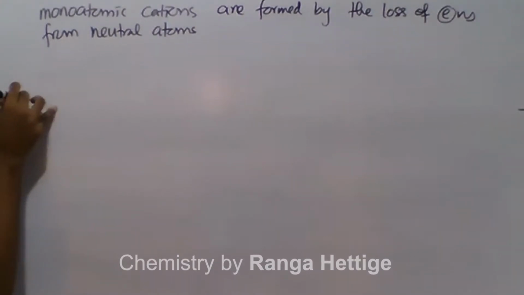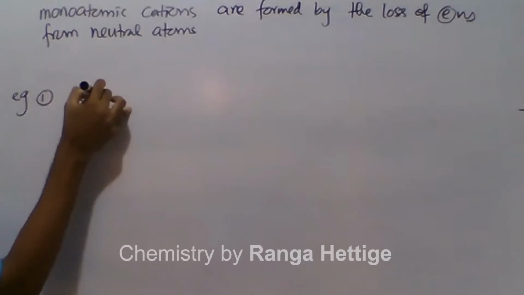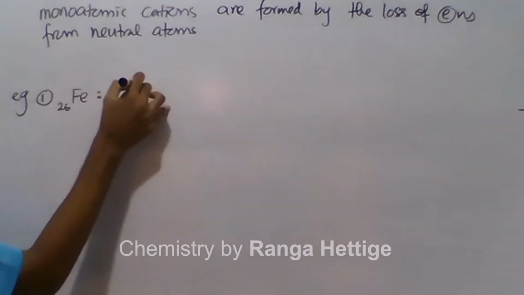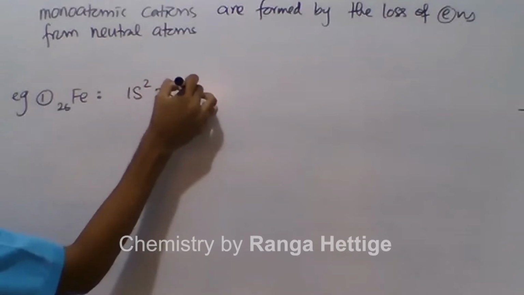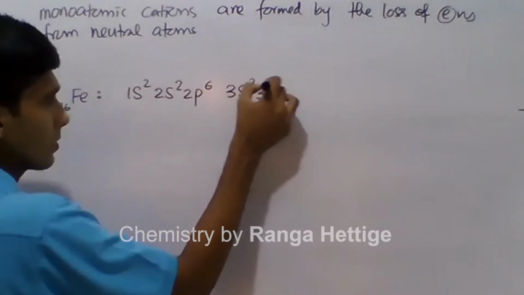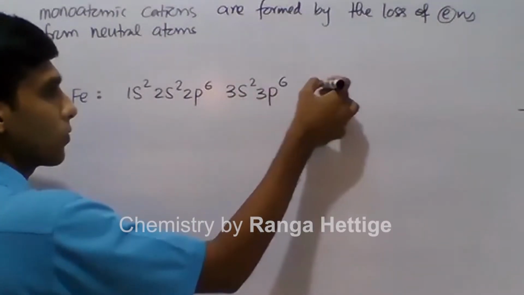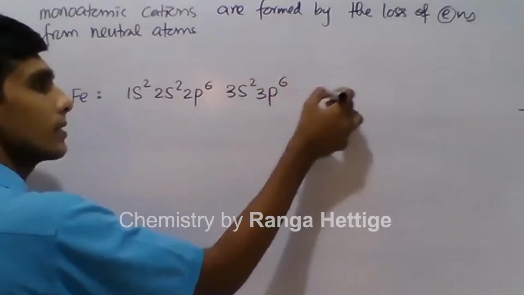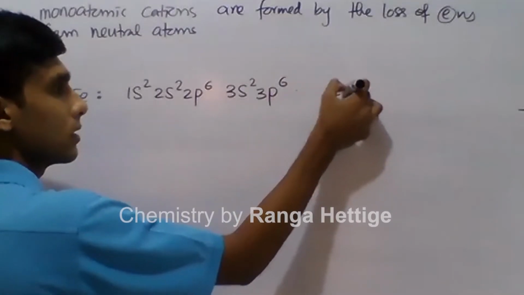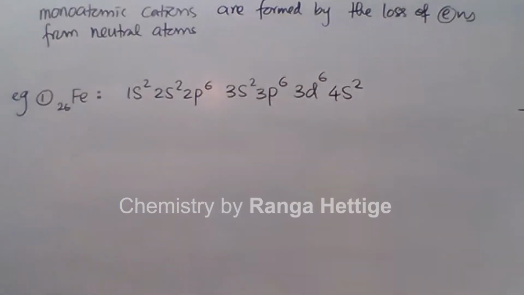Now let's say one example. Iron, Fe, atomic number 26. Configuration: 1s2, 2s2, 2p6, 3s2, 3p6. We know that 4s is filled first, after that 3d is filled. 4s2, 3d6. This is the configuration of iron.